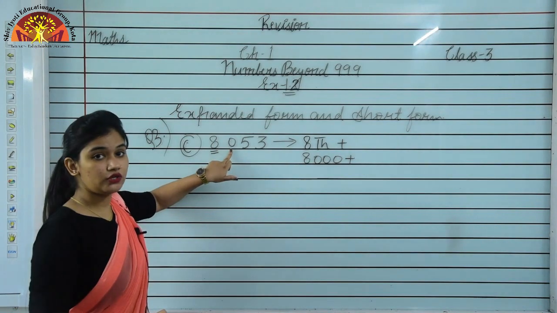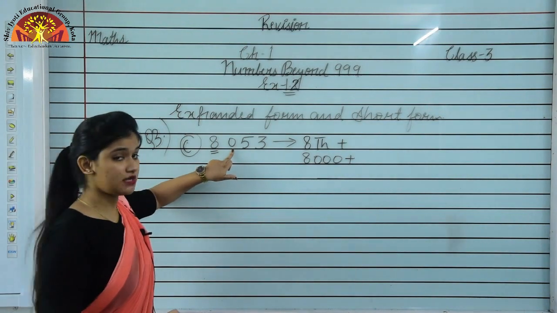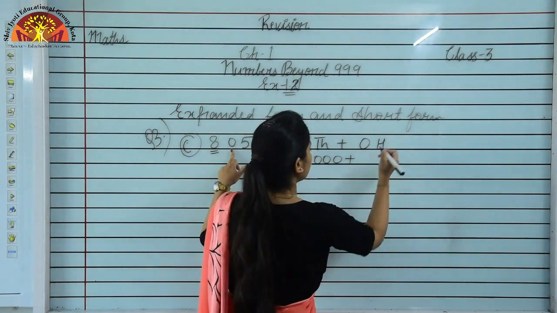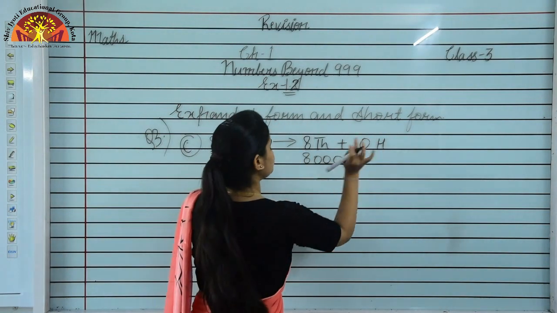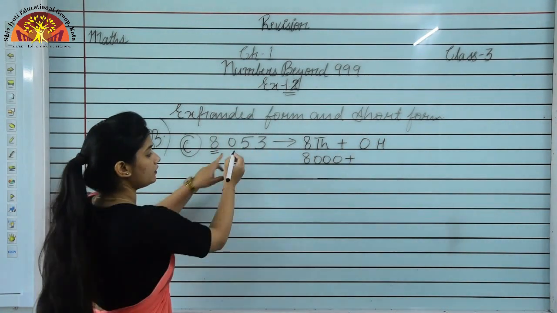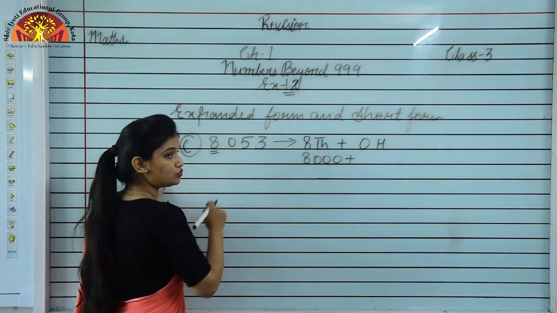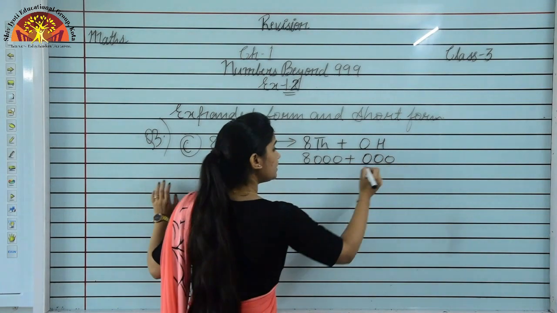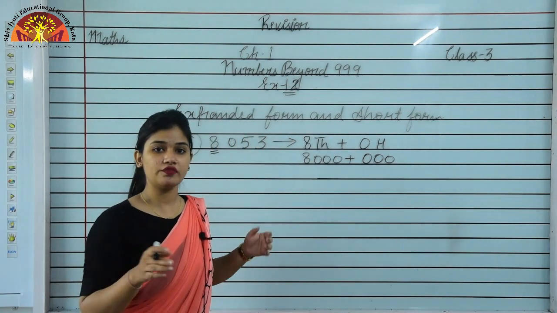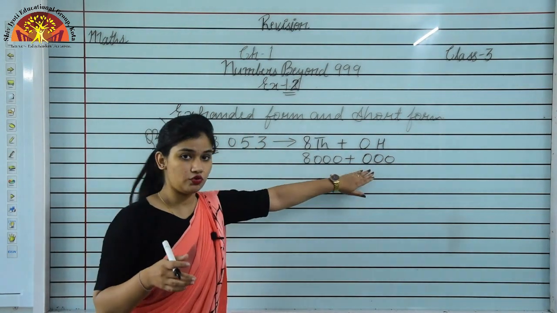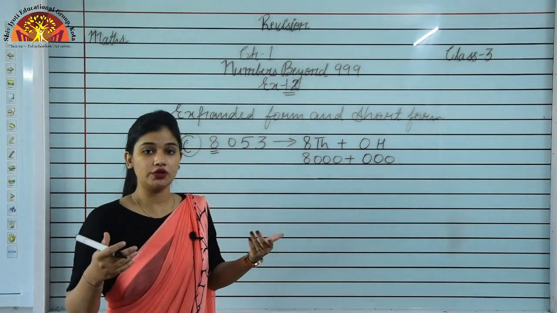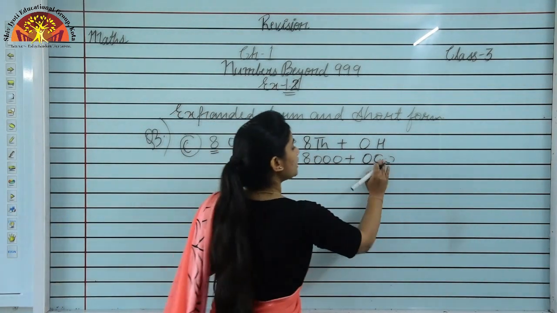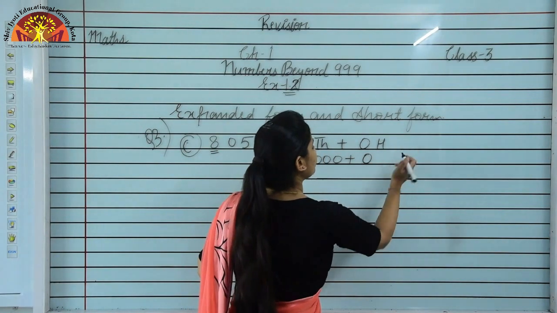Now the 0 is coming at hundreds place. So the place value of 0 will be 0 hundreds. This is 0. Or we can see after 0, 2 digits, so we can put 0 0 also. But if we are writing 30, 40 or 10, the meaning will be 0 only. You write one 0, two 0s or many 0s, that will be 0, its value will be 0 only. So we can write 0 only.